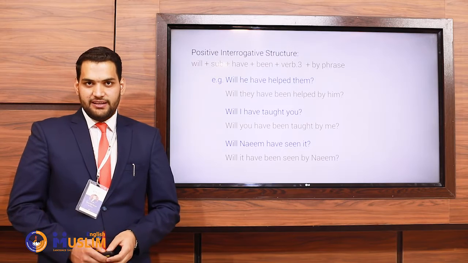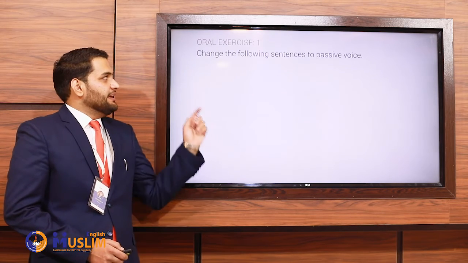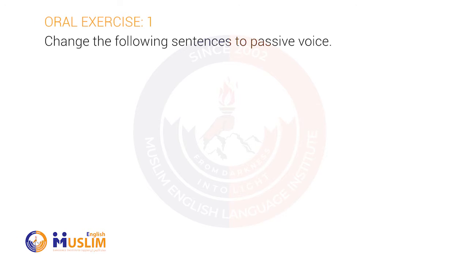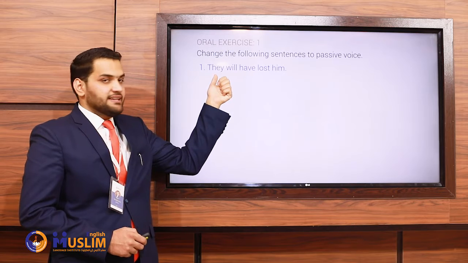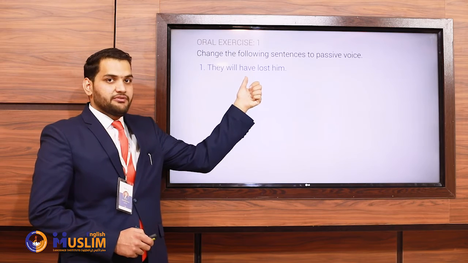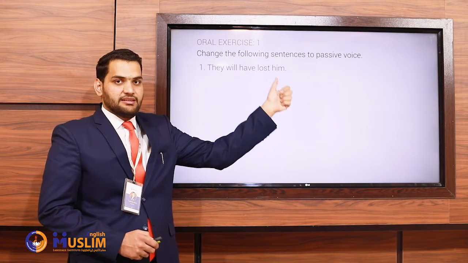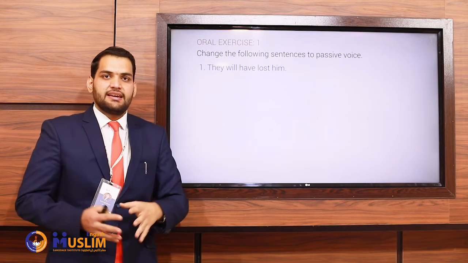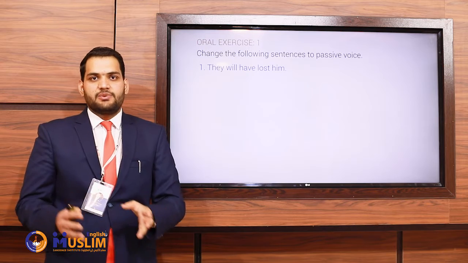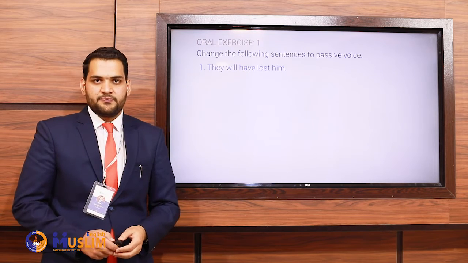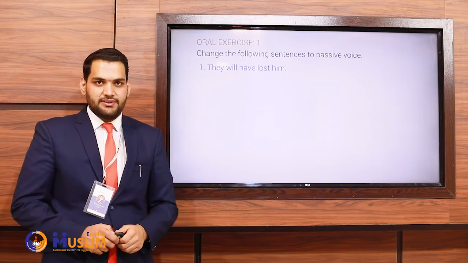Now let's do an oral exercise. In this exercise, you have to change the following sentences to passive voice. Let me do the first one. They will have lost him. Here, they is the subject, will have is the helping verb, lost is verb 3, and him is the object. In passive voice, you will say, he will have been lost by them. Good luck with the rest of them.